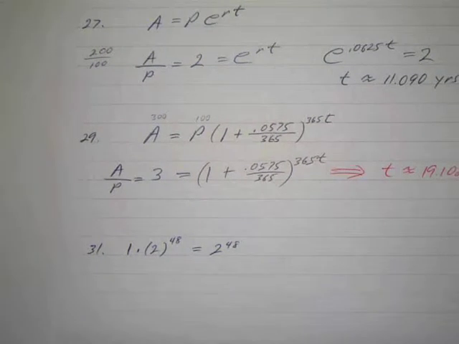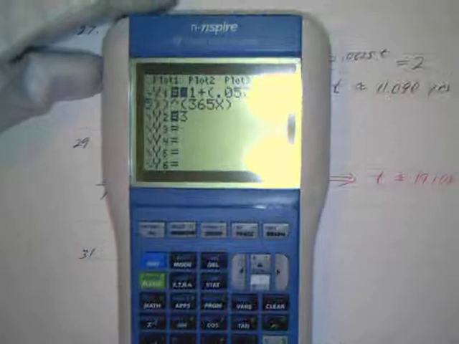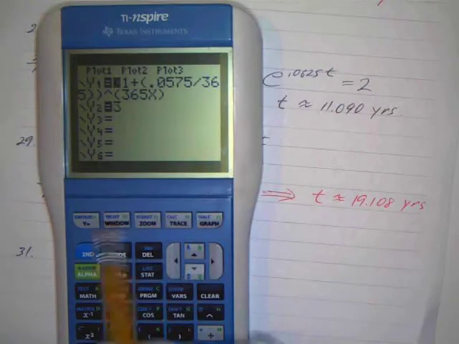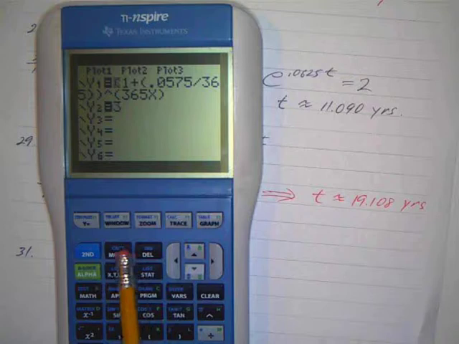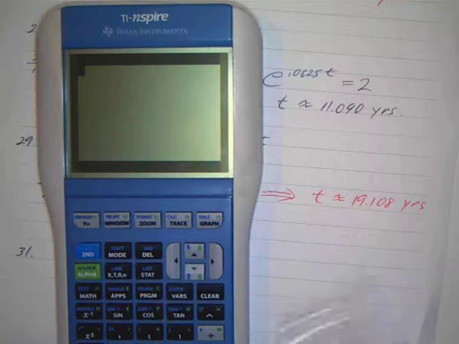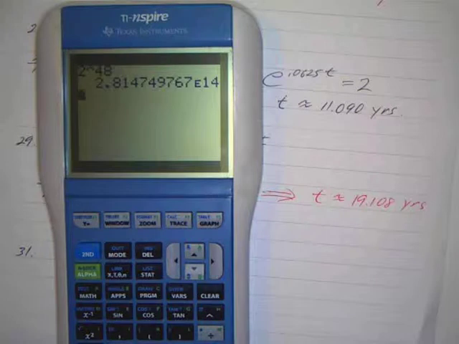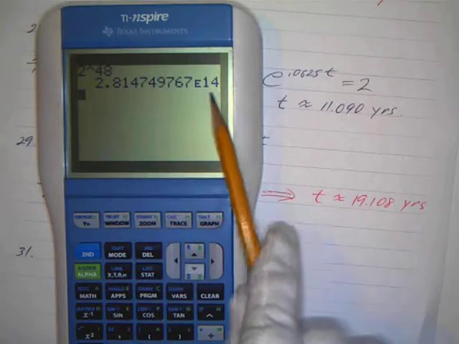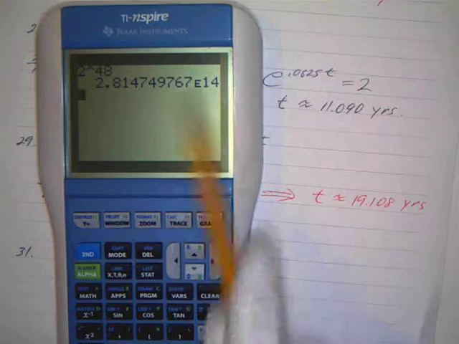Now if you want to work that on your calculator and see what you've got. Now we talked about this before. If we're going to do something like this, we might want to go to our home screen, so we'll hit second mode or second quit. And then we just say 2 caret 48, enter. And we get 2.815 E exponent 14. That really means 10 to the 14th power.